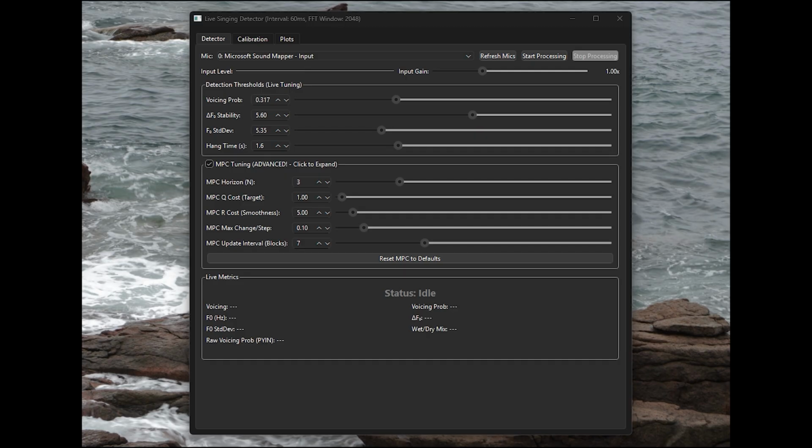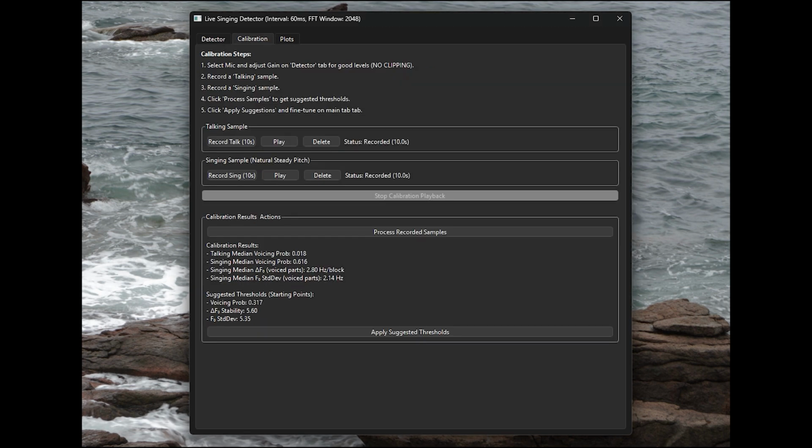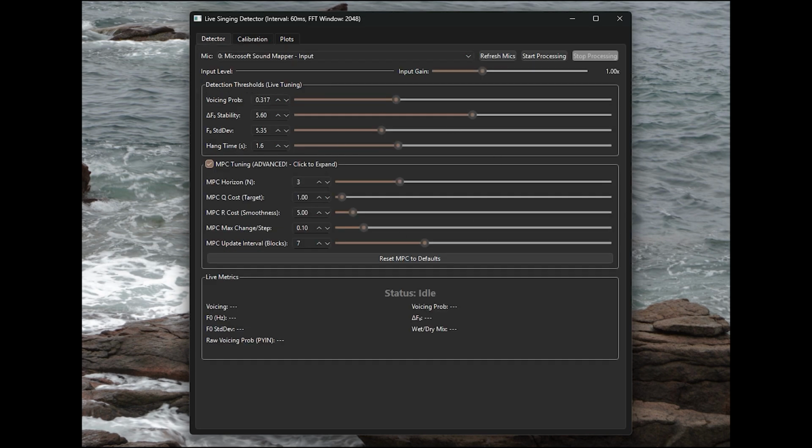So here's the interface for the live singing detector. I have already calibrated it for my voice by recording 10 seconds of talking and singing, and it gave me the following results. You can change these obviously all manually if desired. Now to start processing, you just press start processing.